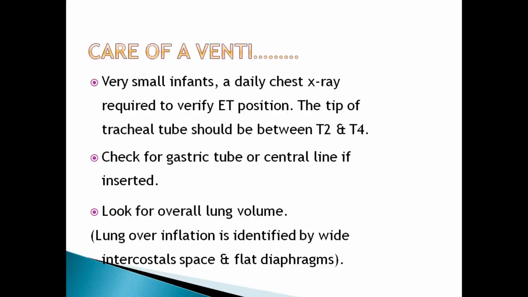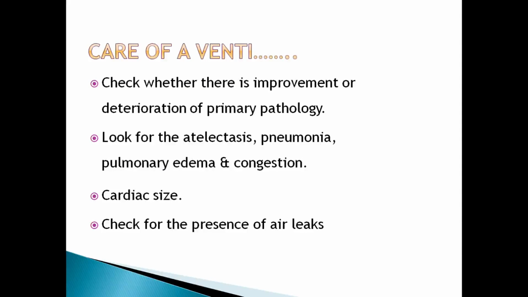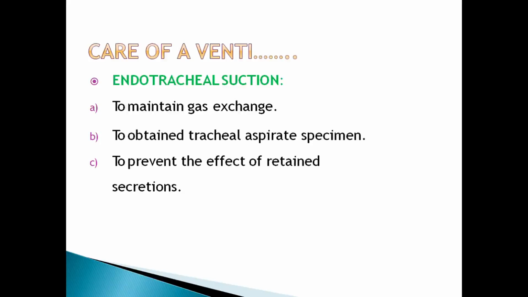Look at overall lung volume. Lung overinflation is identified by wide intercostal spaces and flat diaphragms. Check whether there is improvement or deterioration of the primary pathology. Look for atelectasis, pneumonia, pulmonary edema, congestion. Check cardiac size. Check for presence of air leaks.